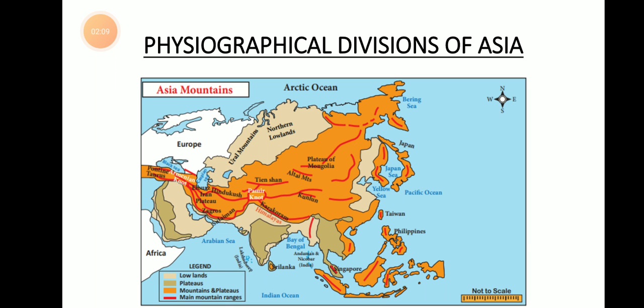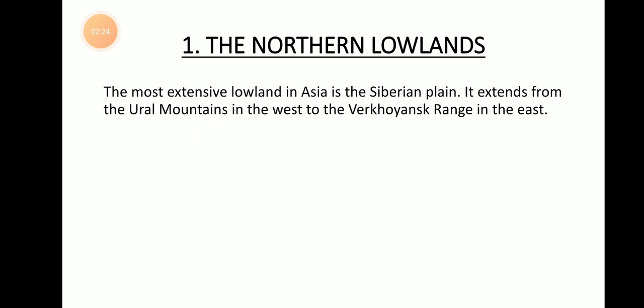On this page, the land portions, the physiographical divisions, are clearly shaded by different colors.